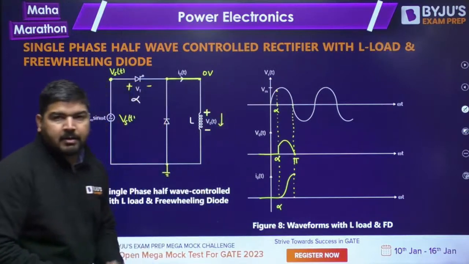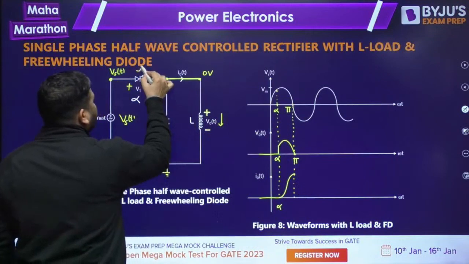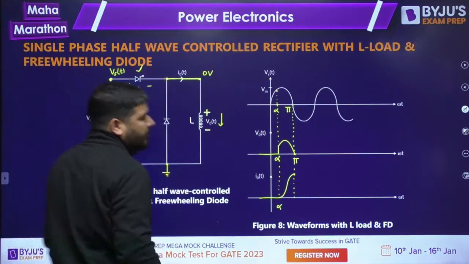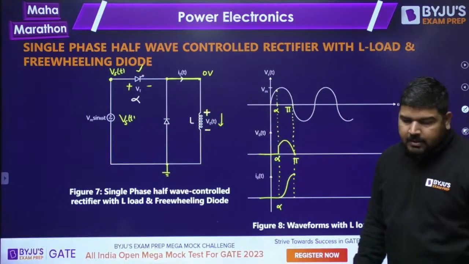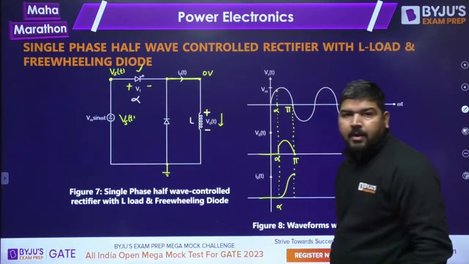Now what will happen? Tell me guys. From this pi onwards, can this thyristor be conducting? Tell me. From this pi onward, will this thyristor still be conducting? No. Why? Because there is a freewheeling diode.